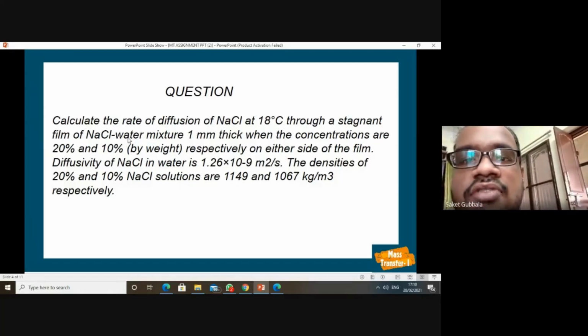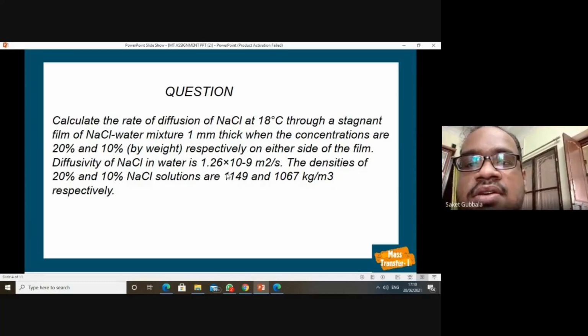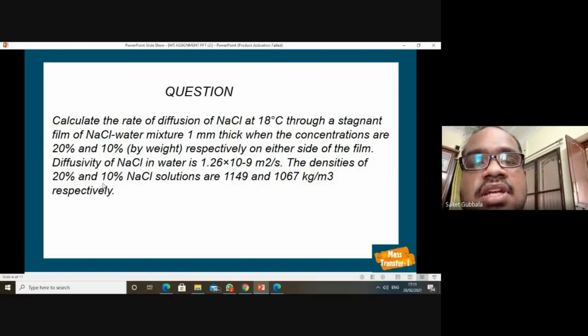The diffusivity of NaCl in water is 1.26 into 10 to the power minus 9 meter square per second, and the densities of 20% and 10% NaCl solutions are 1149 kg per meter cube and 1067 kg per meter cube.